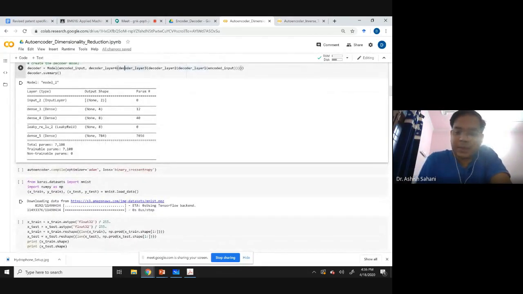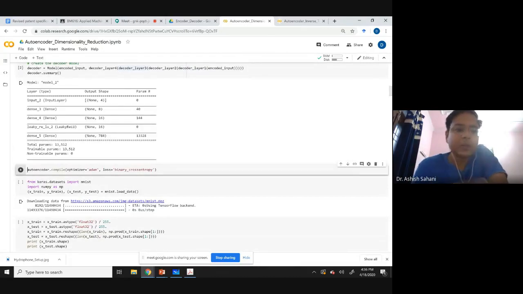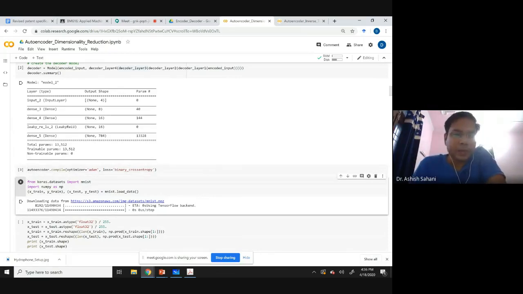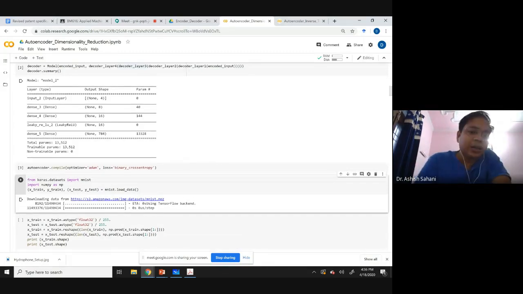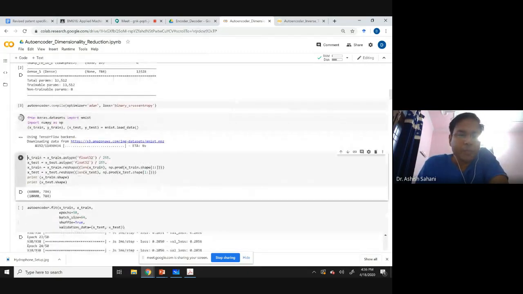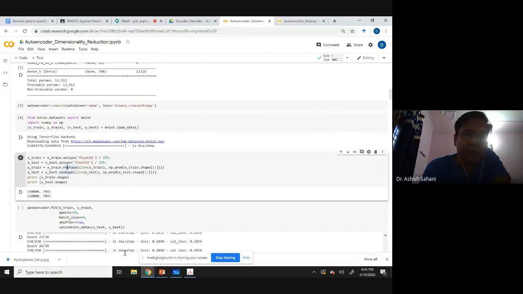You can see the structure of this, because I have changed it, I'll have to run it again. The structure is, it starts from 4, then 8, then 16, then 16, then 784. This 16 is actually just the activation of this dense layer. After that, we compile the autoencoder, and then we import the MNIST dataset. We then reshape each of these to 784, because these images are 28 by 28. So we'll change them to 784.